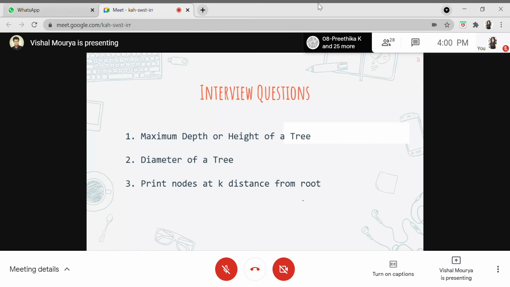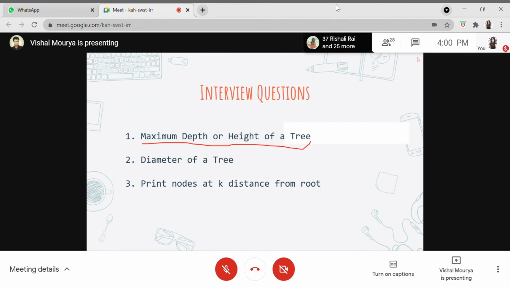So as our flow goes, after basic traversal, let's move on to these three questions. We'll be solving these most probably if we have that much time. I was actually going to include one more question, but that was a bit of a graph type question, so that's why it's not included. Firstly, we'll be finding the maximum depth or height of a tree. So what is this actually? We'll not be learning anything new to implement this. That's why I picked those questions which are quite frequently asked and which are related to the concept we have just studied.